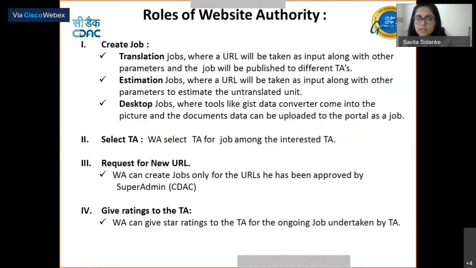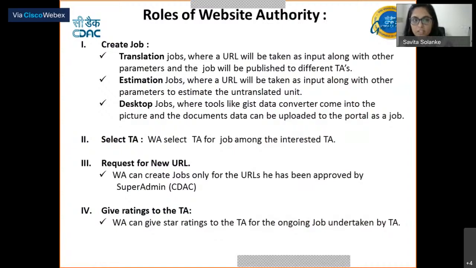The second type of job is the estimation job, where the same steps will be followed as for the translation agency. But here the jobs will not be published. The website authority can have an estimate of the untranslated units which are present in his website, so as to just have an estimation of what the cost can be, or what is the cost overhead for the translations of his websites.